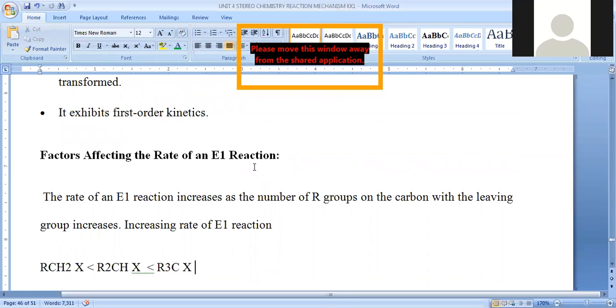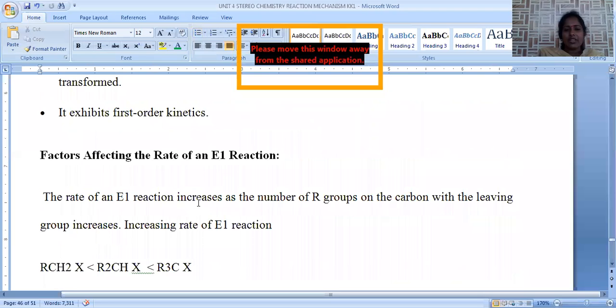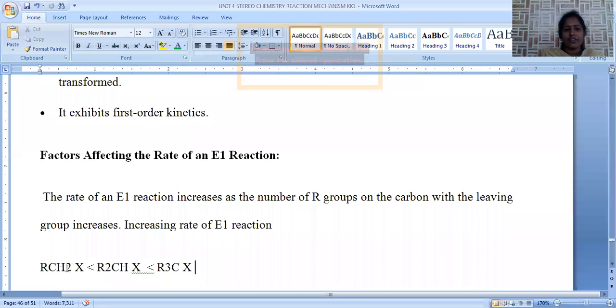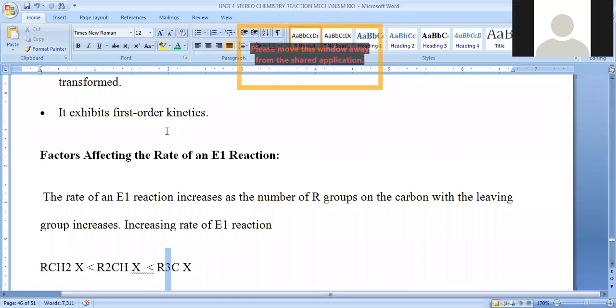Next, what are the factors influencing the E1 reaction? The E1 reaction is favored by this type of alkyl halide. When a primary alkyl halide is there, the E1 reaction is least preferable. With a secondary alkyl halide, the reaction rate will be somewhat higher. When we take a tertiary alkyl halide, the rate is extremely high. Tertiary alkyl halide has the greater extent of reaction, just like SN1.